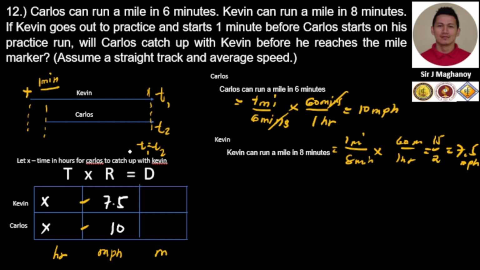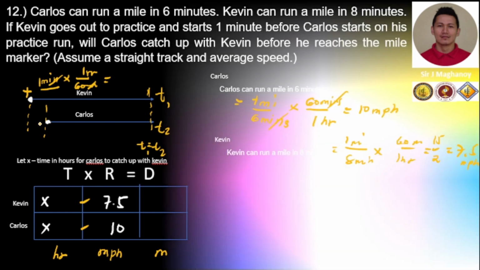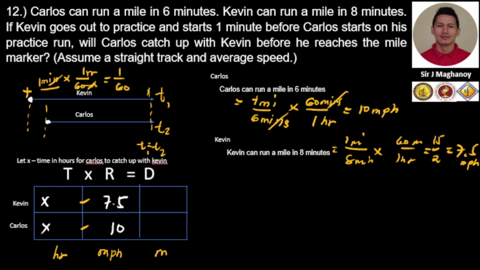But remember, Kevin started out to practice a minute before Carlos started here. If this is the starting point of Kevin, it means that at this point, there is a 1 minute difference between Kevin and Carlos. So that 1 minute, we need to convert into hours because our unit for time is in hours. If we convert 1 minute, that is 60 minutes in every hour, so we cancel minutes. What will be the answer? That is 1 over 60 hour.